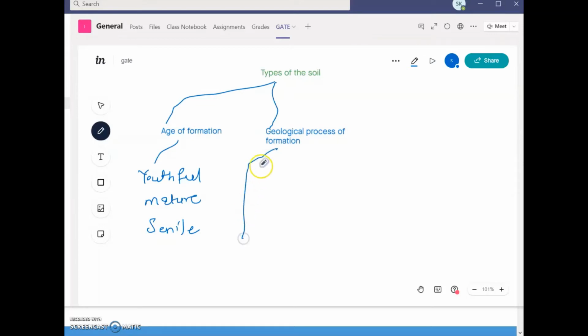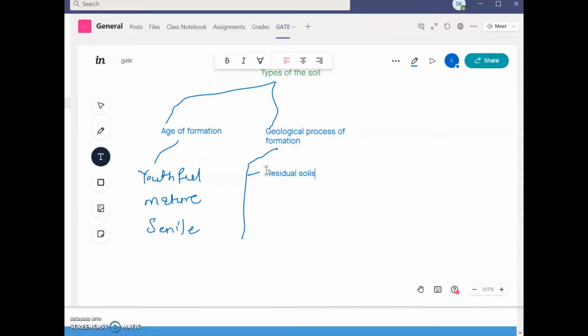So the first type is residual soils. Now what is meant by residual soils? Such kinds of soils are basically formed by disintegration of rock because of various actions.